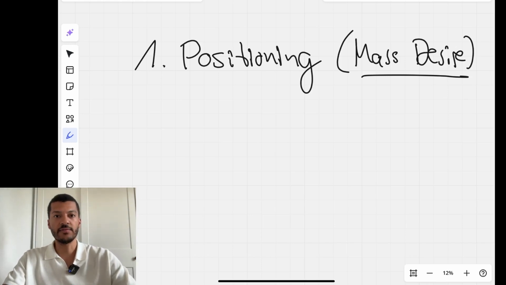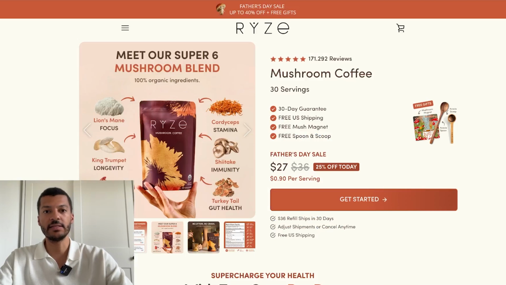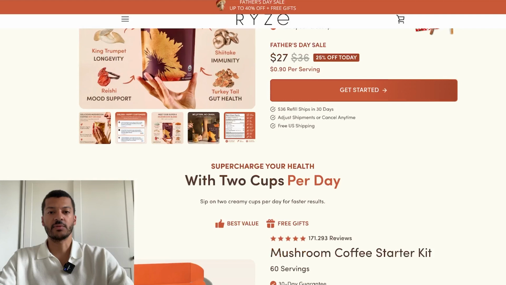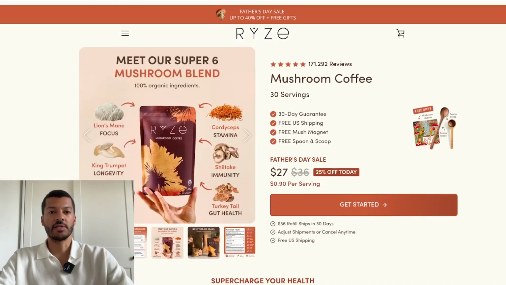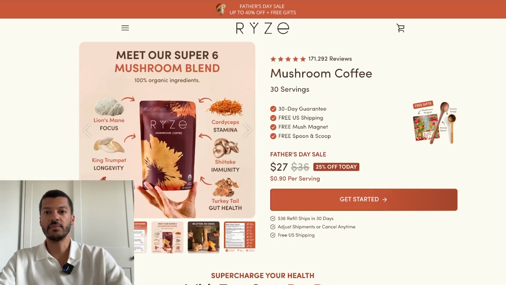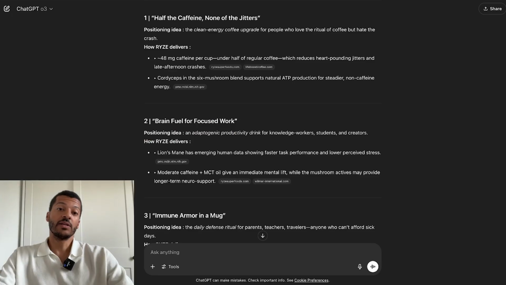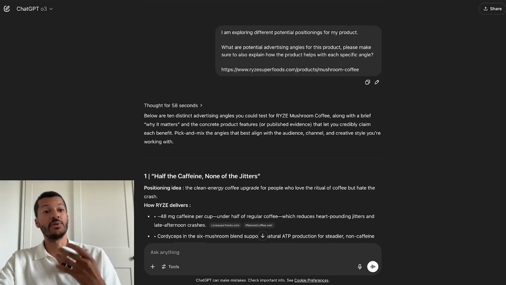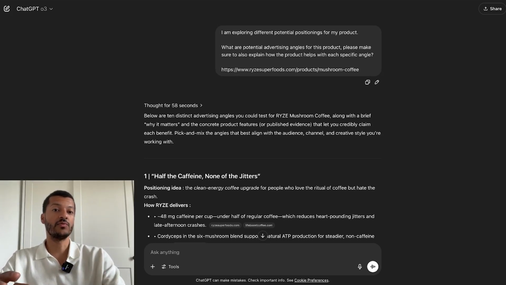Let's take a specific example, okay? Now, let's say this is your product, whatever your product may be. Let's just take this one. This is like a mushroom blend coffee. And then what I do is I use ChatGPT just to understand what the potential market desires are, right? So the process behind that is essentially to first understand what potential advertising angles or mass market desires I could tap into with my specific product.